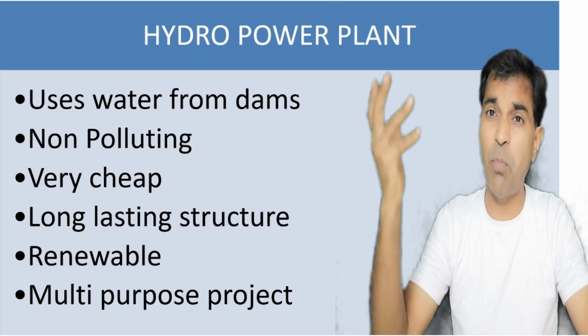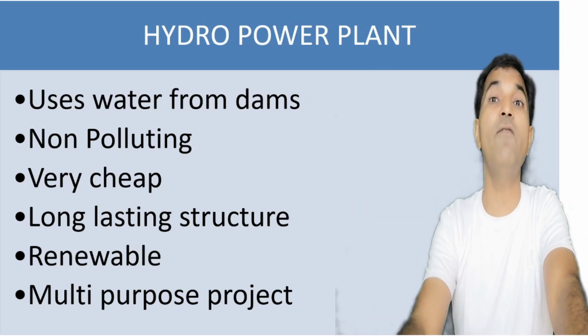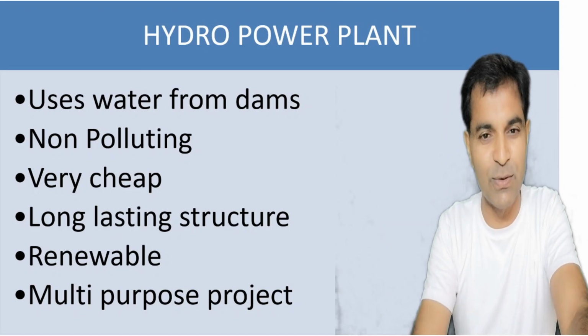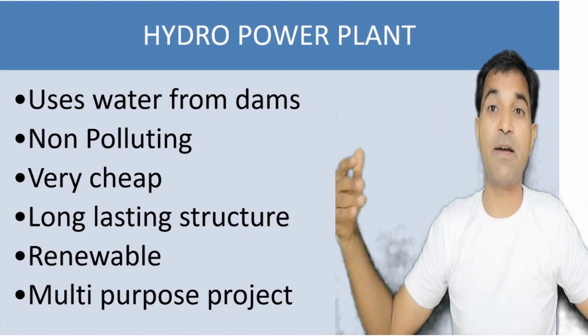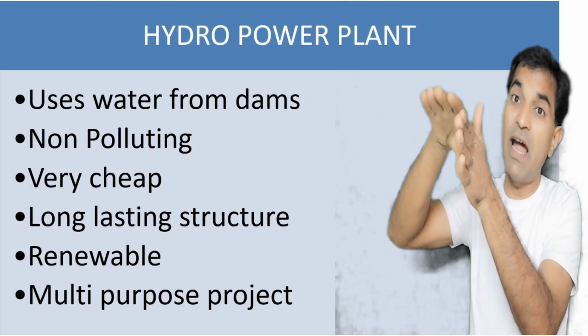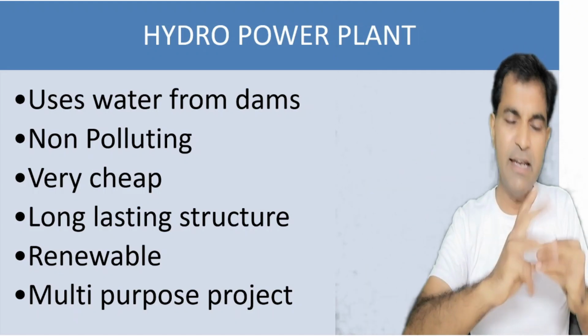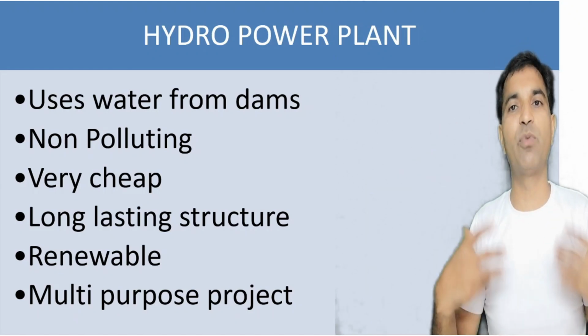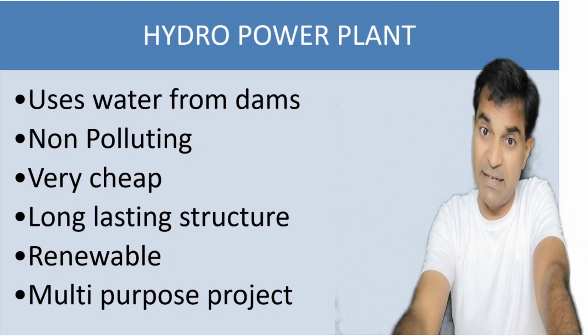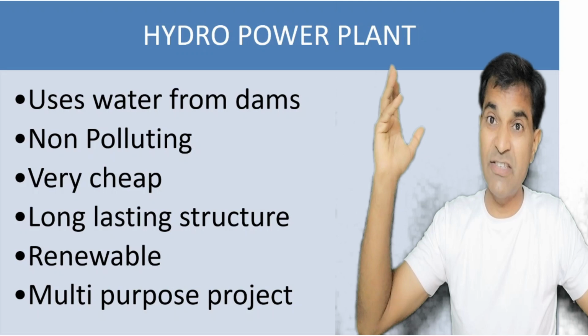The potential energy of water will be utilized for the production of electricity. How do we use it? Actually, we construct a big dam and potential energy will be there in that water. The water will come out through the gates and then it will rotate the turbines and the turbine will produce electricity through the generator. But one thing is very clear that it is very cheap, long lasting in nature, right?